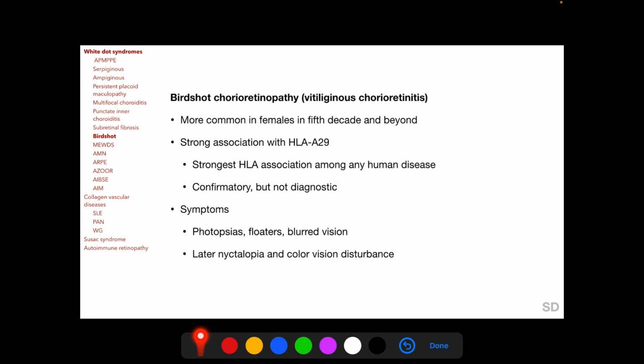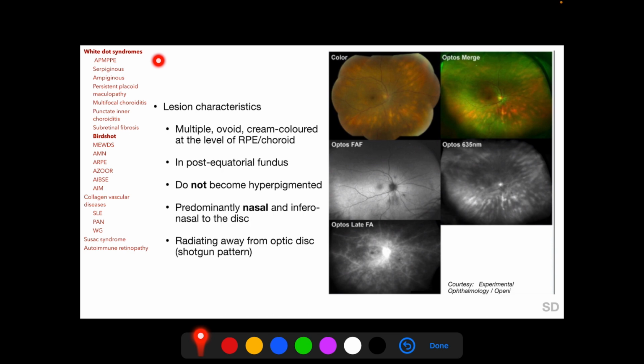Patients of Birdshot complain of photopsias, floaters and blurred vision, and characteristically they have nyctalopia and color vision disturbance later on. Lesions of Birdshot are multiple and are described to be ovoid and cream colored at the level of the RPE and choroid. They occur in the post-equatorial fundus, and a characteristic feature of the lesions of Birdshot is that they do not become hyperpigmented, unlike the lesions in other posterior uveitis entities.